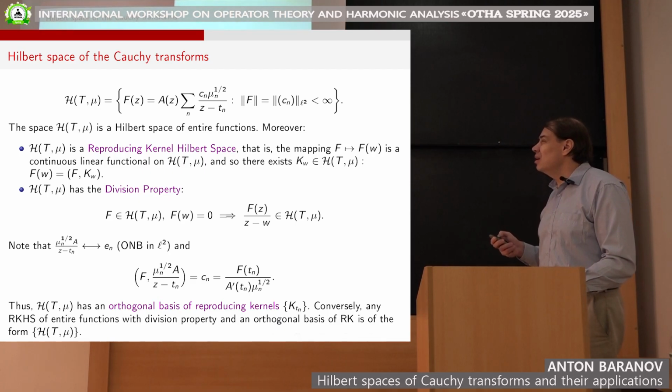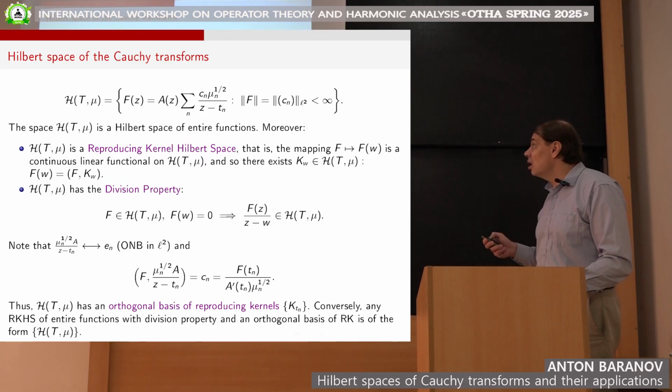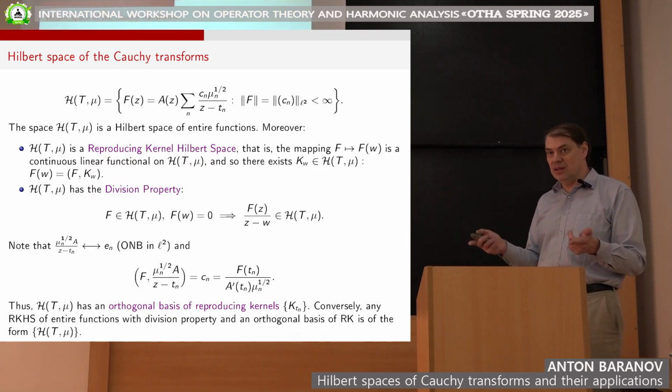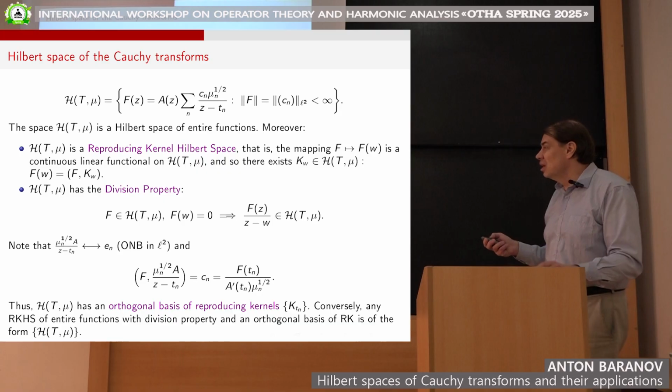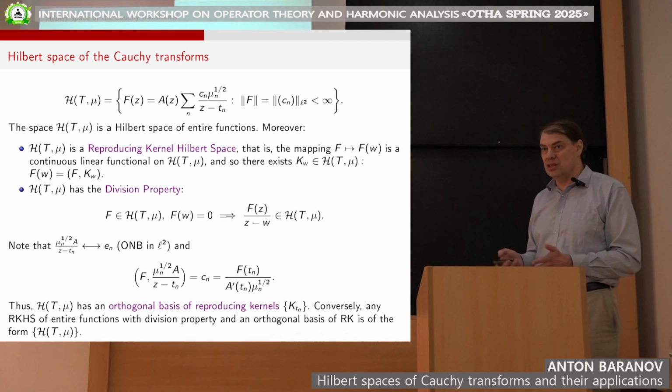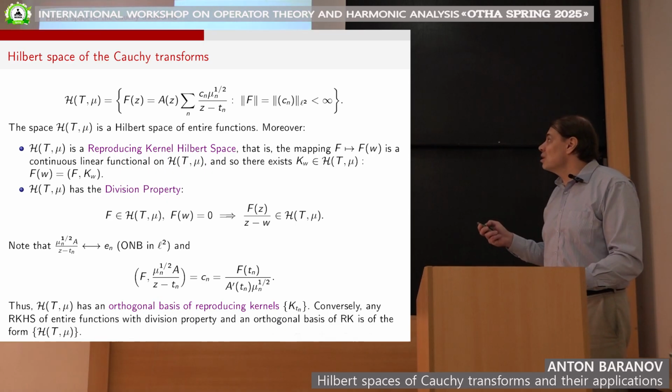Moreover, if we look at these functions, which are the summands here, they correspond, of course, to the sequence of c_n which has 1 at the position n and zeros otherwise. So such functions correspond to the orthonormal basis in the space l2, and so they form an orthonormal basis in our space, because our space is isomorphic to l2 of its coefficients.